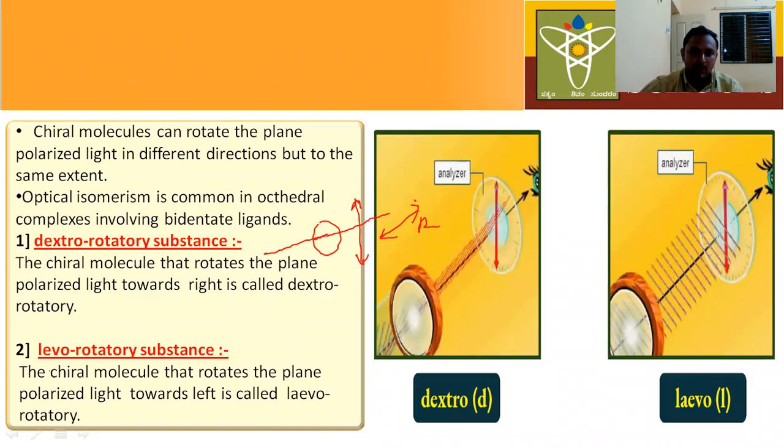Next, levo-rotatory. If the chiral molecule rotates the plane polarized light towards the left, then these substances are called levo-rotatory substances. For example, this is the right side, and this is the left side. If the substance or chiral molecule rotates plane polarized light towards the left side, it is called levo-rotatory. If it rotates to the right side, it is a dextro-rotatory substance.